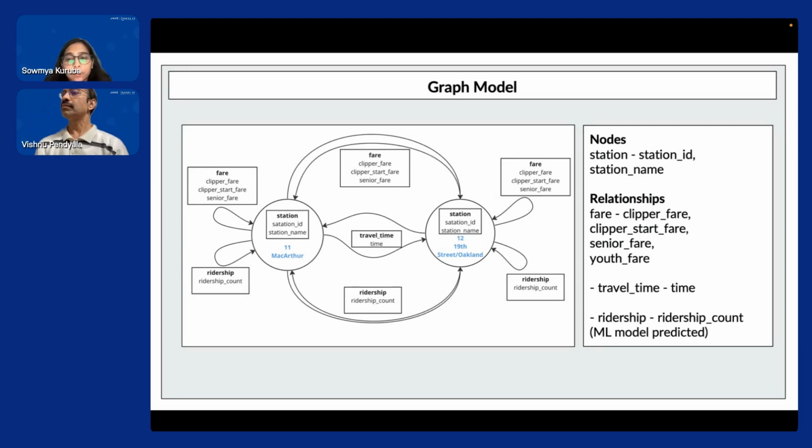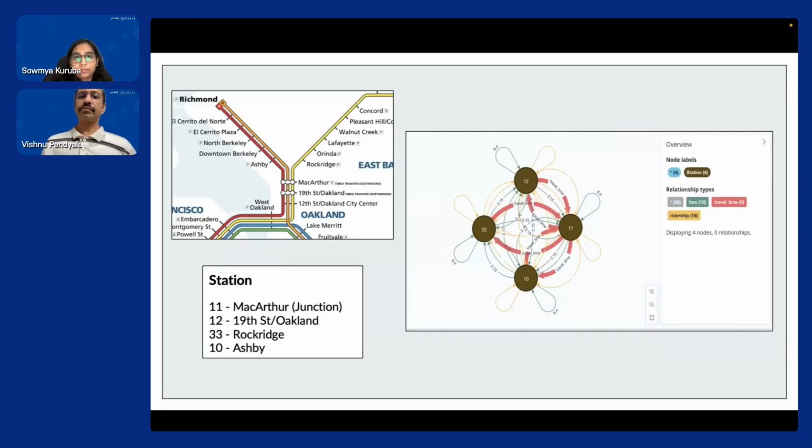Here, the fare and ridership relationships are one to many, meaning there's a relationship of fare and ridership existing from one station to every other station. However, the travel time relationship is modeled in a different way. The travel time relationship exists only between the connecting stations. So, if we consider just the station and travel time, the graph would look exactly like the BART map. This will allow us to use some traversal techniques, and this would be a foundation for our different analyses.